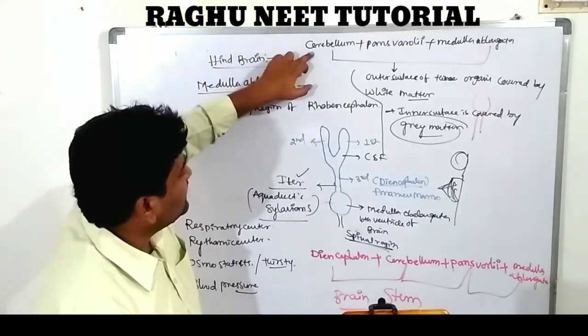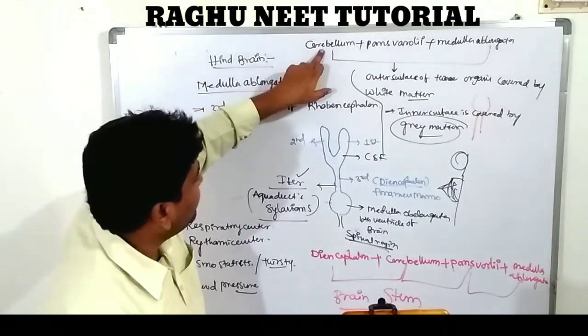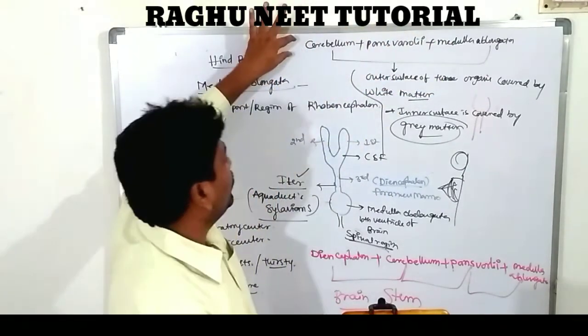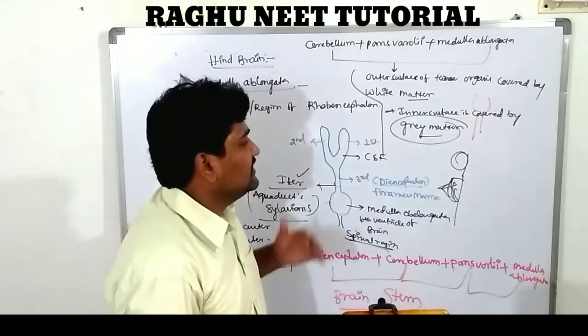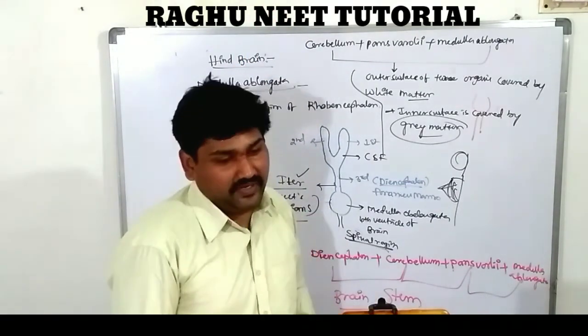The exception of these 3 parts means that the hindbrain, the cerebellum, pons varoli, and medulla oblongata, looks white in color on the outside and the inner surface looks brownish in color. So this is the information about the structure of the brain. Clear?